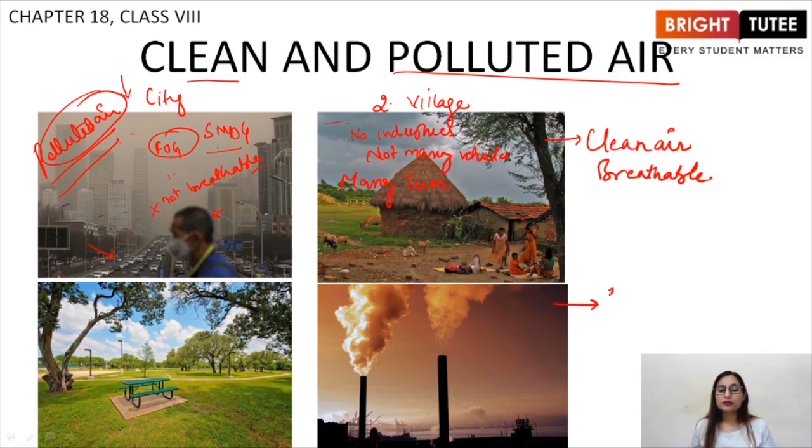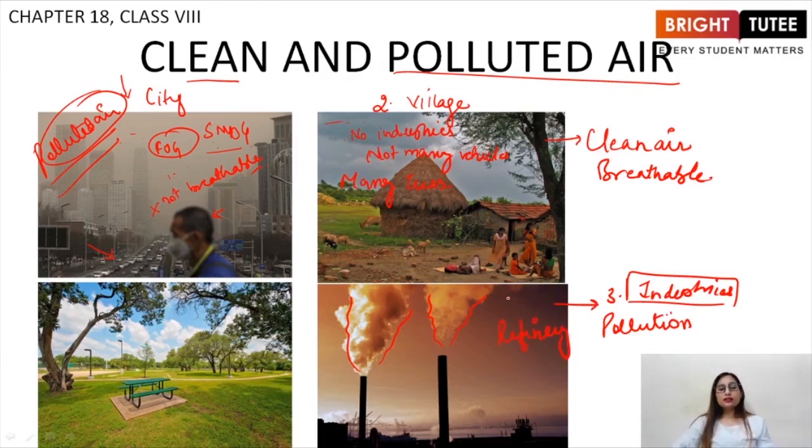Now third picture is of industries, right? Industries, as you can see, there is a lot of smoke releasing from the industry. There is a lot of smoke being produced by the industries. It causes pollution. So the air around this industry or refinery, so students, the air present around any industry will be polluted air. This is not breathable. We cannot breathe this air, right?